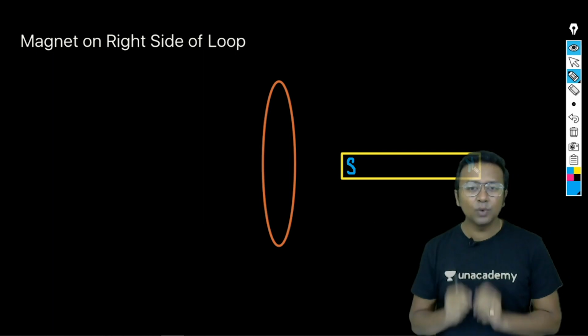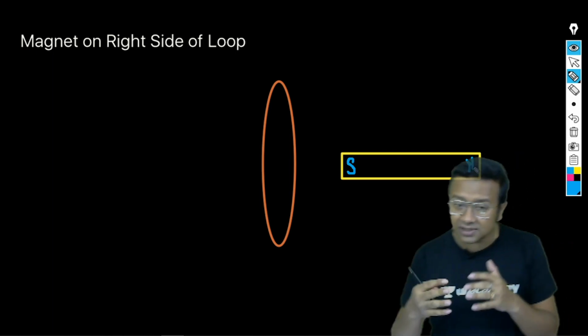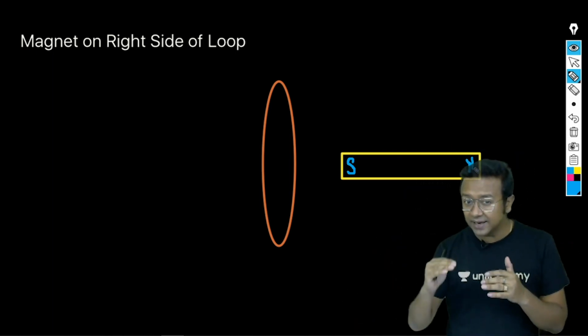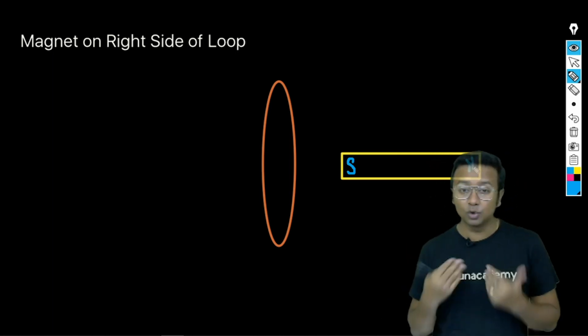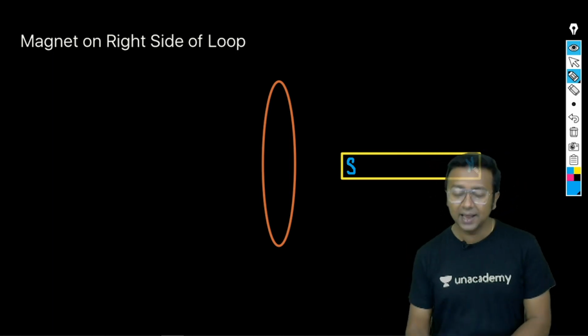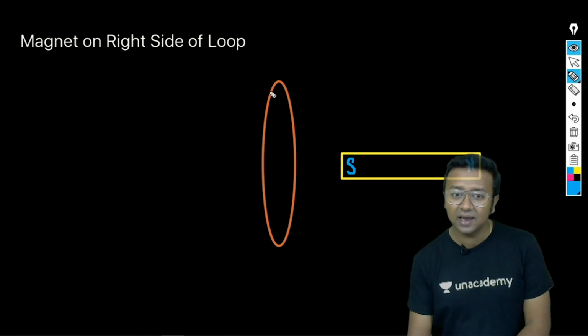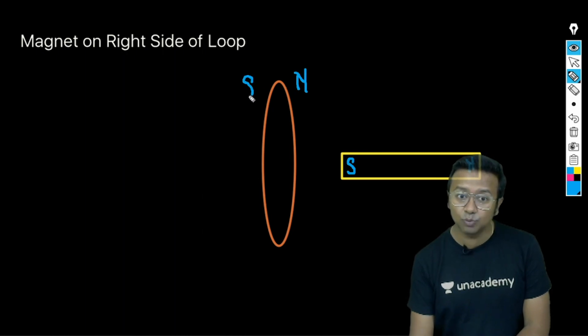Now, what is going to happen? The magnetic flux associated with the coil is going to decrease. So if the magnetic flux is decreasing, it is changing, so it is going to develop an EMF. All right. Now here, since the magnet is going away, the coil will try to oppose it. So there will be a north pole set up out here, and a south pole set up out here.